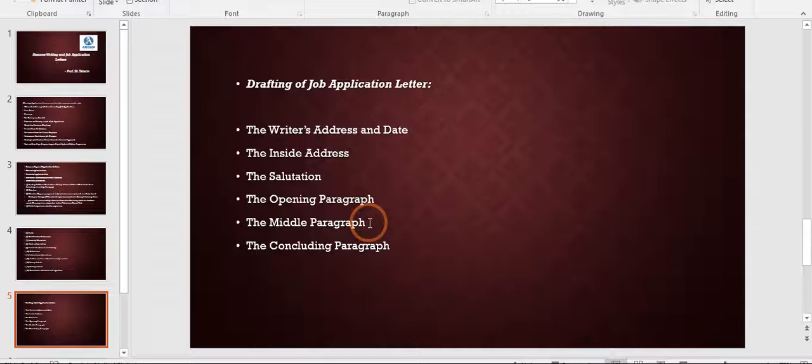After that is the middle paragraph. Once the opening paragraph has achieved its aim of arresting the attention of the reader, further work becomes very easy. In the middle paragraph, you have to give just basic information about yourself, like your education with grades, classes, ranks, scholarships and all.